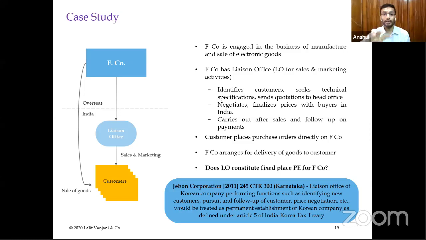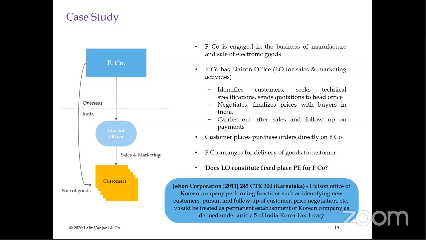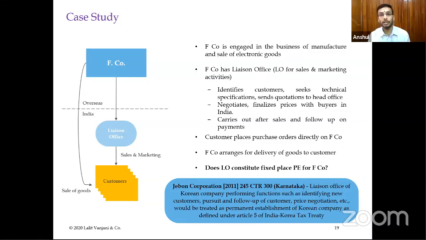So the point I'm trying to make is that in this particular case, probably the agency PE is not at all triggered because the liaison office itself is a virtual extension of the foreign entity. And because these activities are not covered under the exclusions provided in Article 5.4, you will treat the liaison office as a PE.